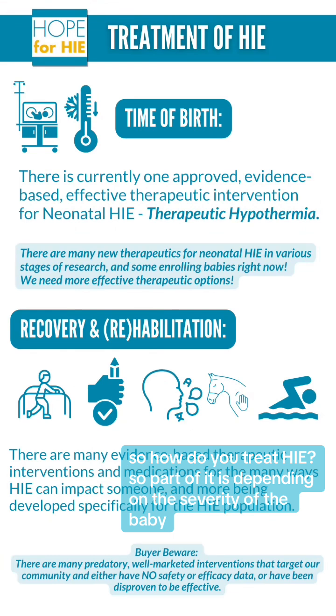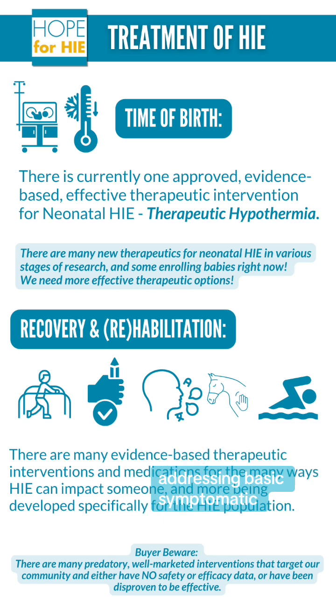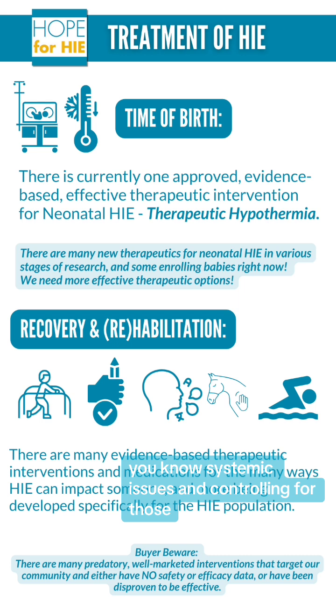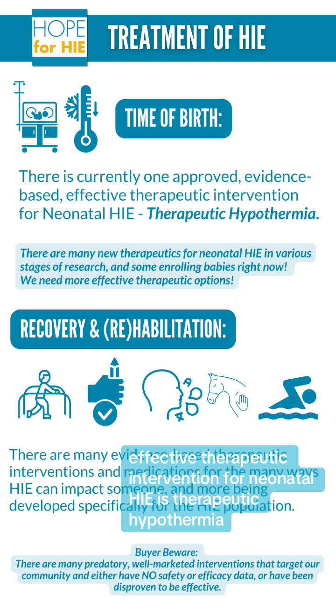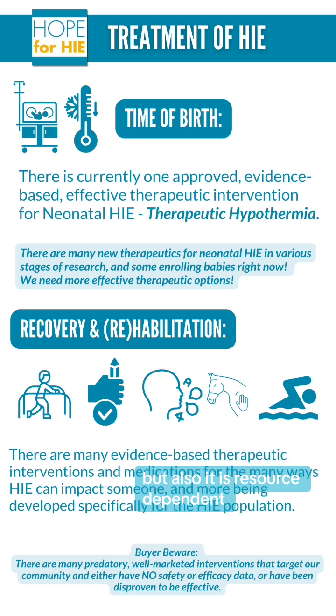So how do you treat HIE? Part of it is depending on the severity of the baby, addressing basic symptomatic, systemic issues and controlling for those. So impact to heart, kidney, lungs, respiration, all of that. The one approved evidence-based effective therapeutic intervention for neonatal HIE is therapeutic hypothermia, but also it is resource dependent, and it is also one that only helps some babies. It does not help all babies with HIE.